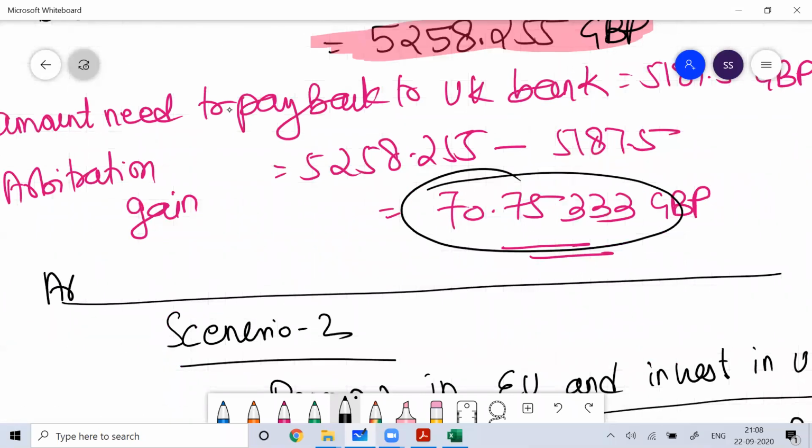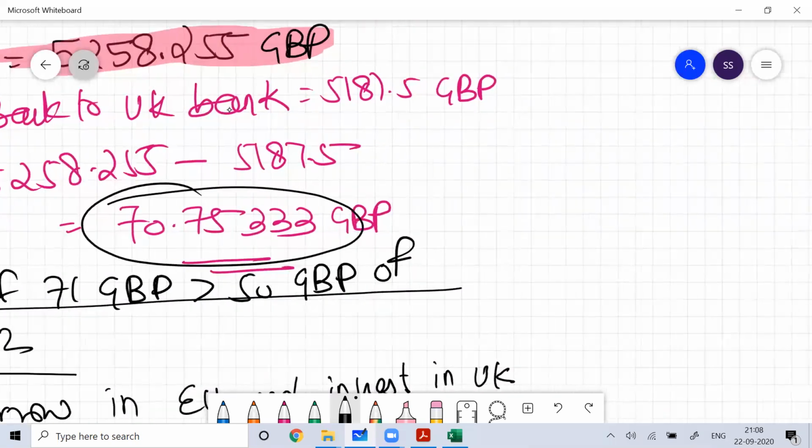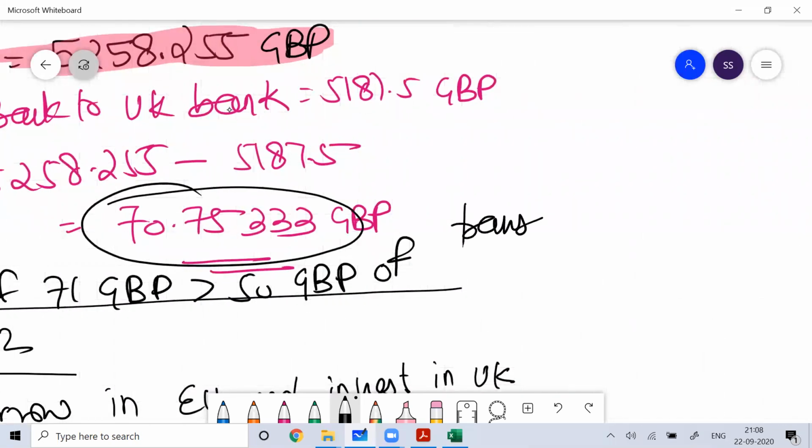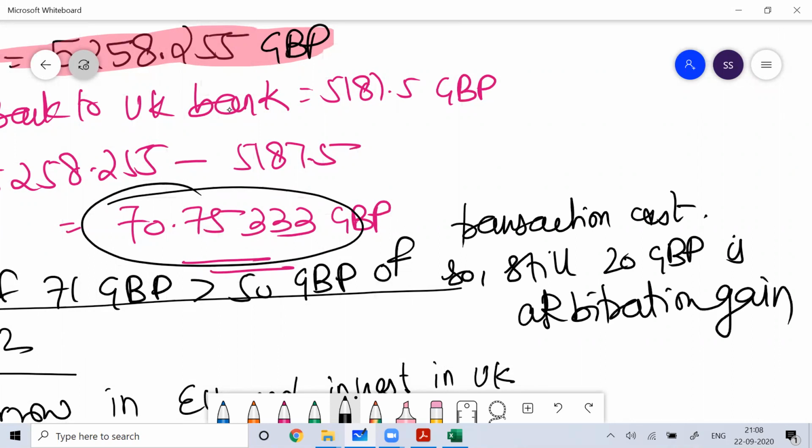Here you can see the arbitration gain of around 71 pound is more than the 50 pound of transaction cost. So still 20 pound is the arbitration gain. So still arbitration is working here.